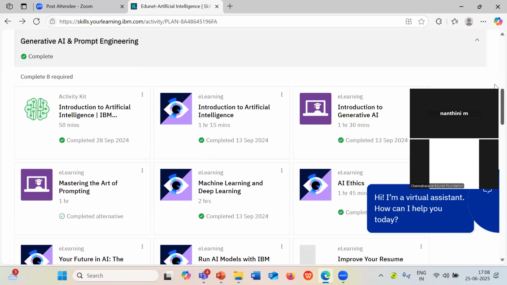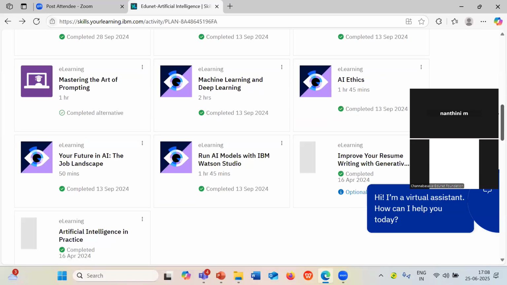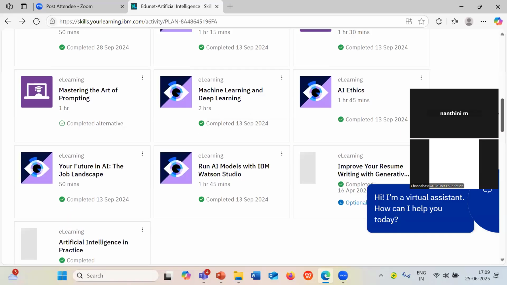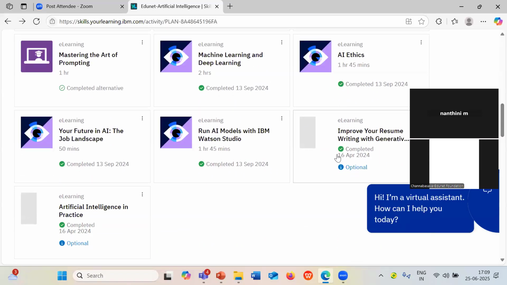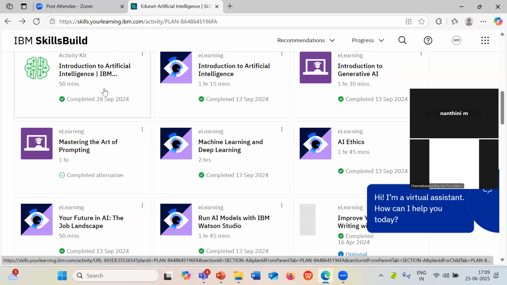You can see Generative AI and Prompt Engineering. We have to complete 8 courses, students, and you can ignore the optional courses. These two are optional courses. The mandatory courses you can find here: Introduction to Artificial Intelligence, Introduction to Generative AI, Machine Learning and Deep Learning, Mastering the Art of Prompting, AI Ethics, Your Future in AI, Run AI Models with IBM Watson Studio. So these are some of the courses that you have to complete.